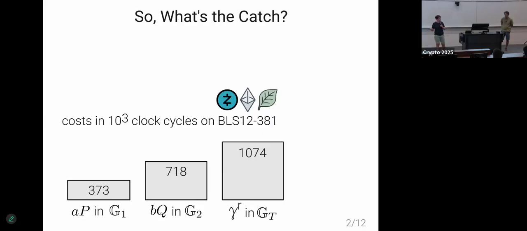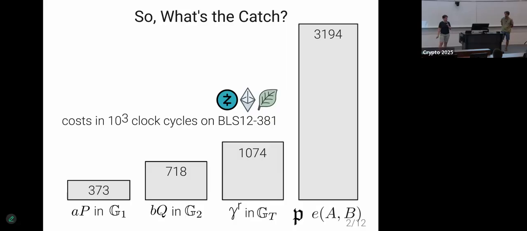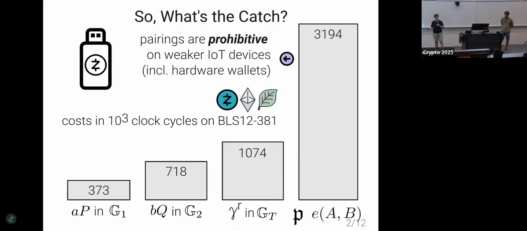To do an exponentiation by a random element in GT, we go up again, but compare this to the cost of computing a pairing. We're talking about an order of magnitude difference. And while this is still considered efficient, it actually is intractable, so prohibitive.